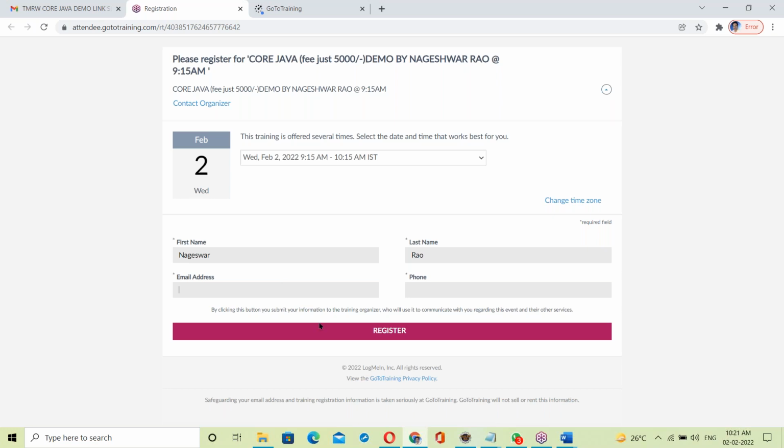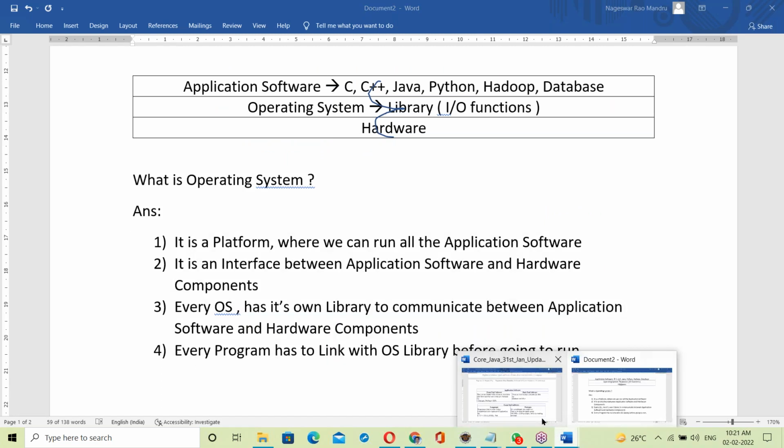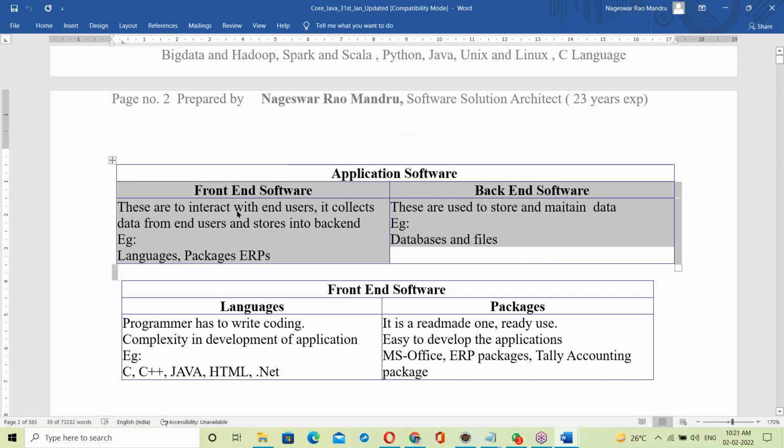So front end is to collect the data from users and store it in the backend. Backend is data storage, using some databases and files. There are two things here: application software, front end software and back end software. Front end is to interact with end users. It collects data from the end user and stores it in the back end.